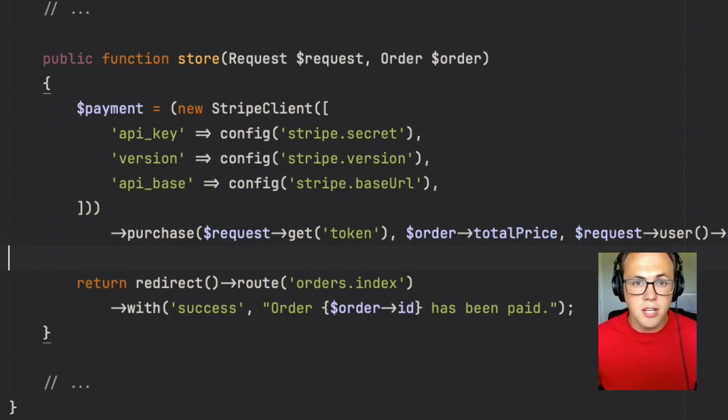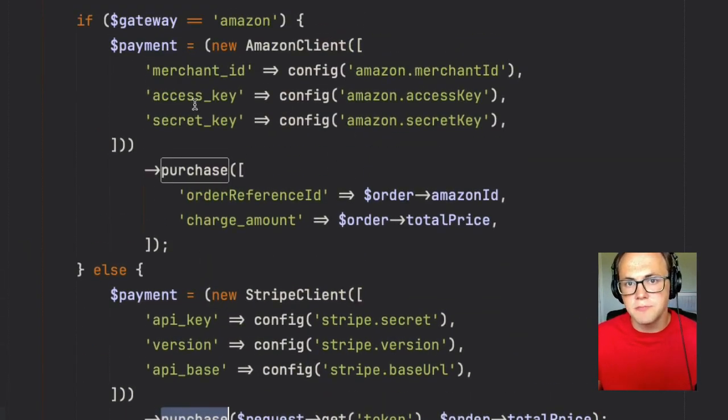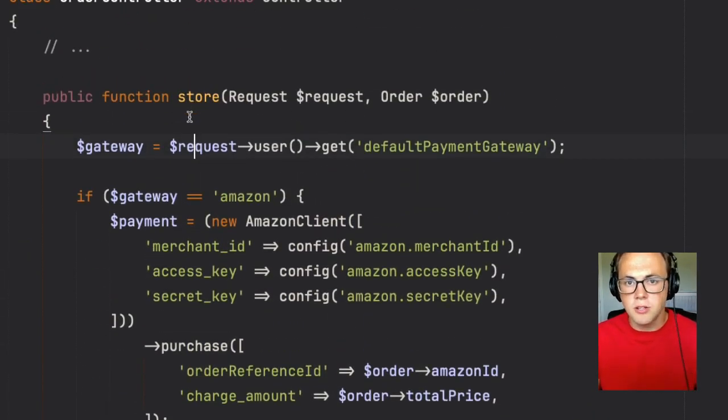Let's say a month later, the client asks that we also support Amazon payments, right? So we go back into our code. It's a month later. We're in maintenance mode probably. We just want to add some sort of gateway or some sort of logic to let us add this Amazon payments logic as well. So we decide to just use a switch statement. And so if we come here, this is what it looks like now.